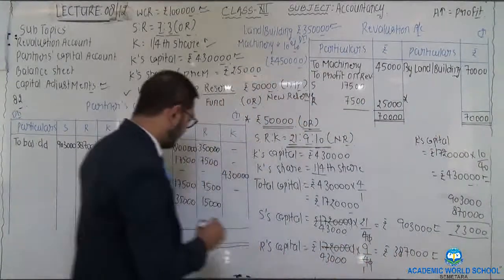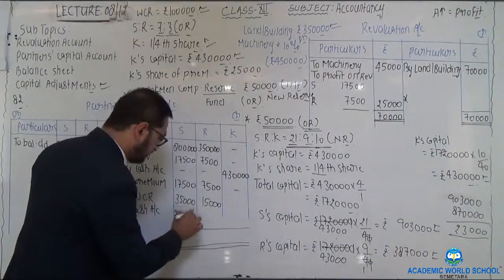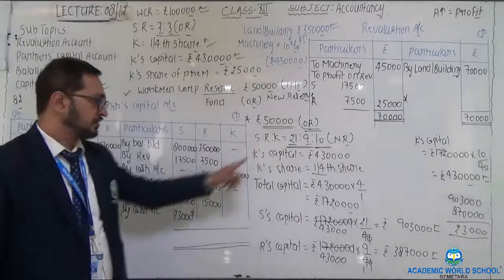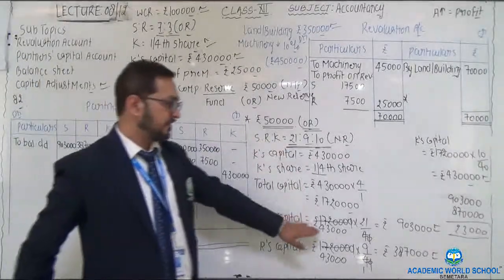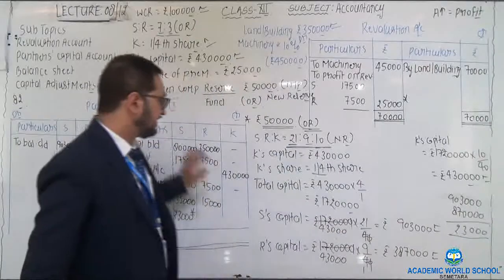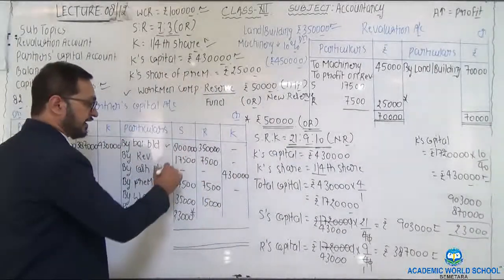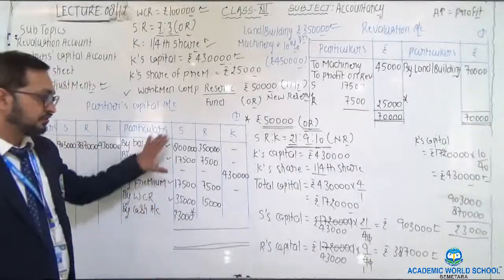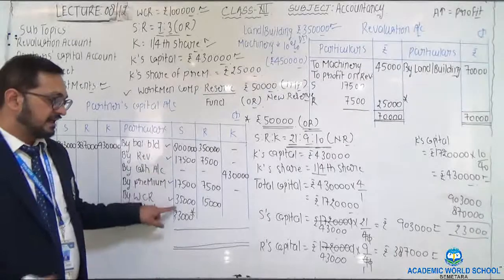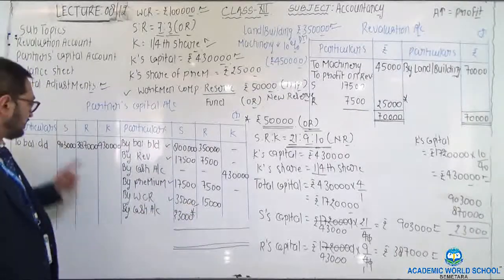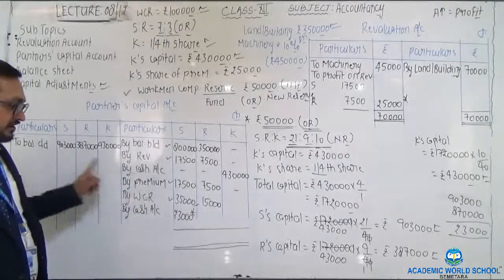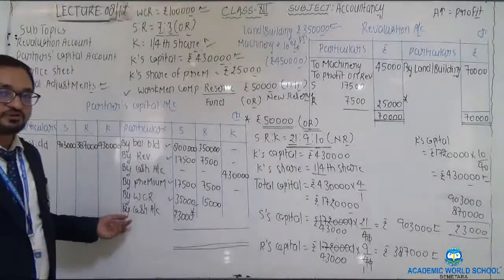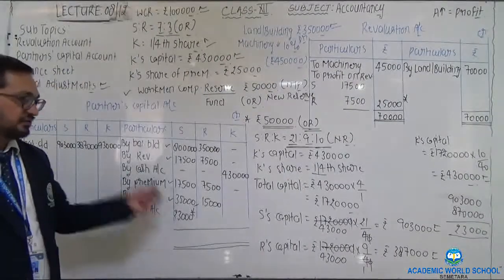So he should bring 23,000 to make his capital equal to his new profit sharing ratio. According to his new profit sharing ratio, his capital would be 9,03,000, but he has a capital of 8 lakh plus 17,500 plus 17,500 plus 35,000. Altogether, his capital is 8,70,000 till here. To make his capital equal to 9,03,000, he should bring 23,000 as additional capital. So on the credit side, write down by cash 23,000 rupees.